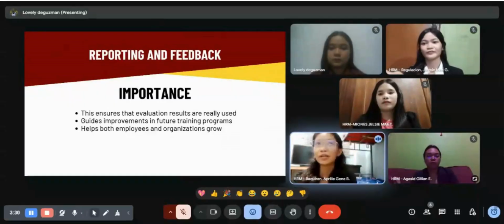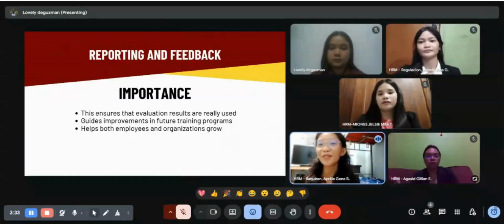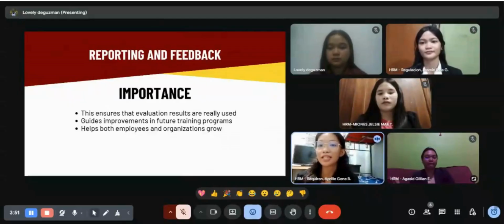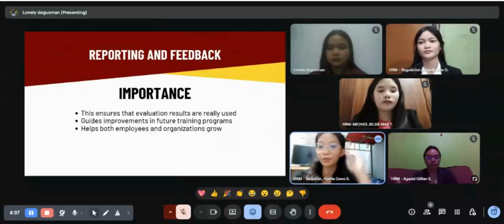Okay, so now let's move on to the reporting and feedback. After we collect data through evaluation instruments and analyze the results, the next important step is the reporting and feedback. This stage is about sharing the findings of the training evaluation with the right people, such as trainers, trainees, managers, and even the whole organization. Reporting and feedback are very important because they make sure that the results of the evaluation are not just stored but are actually used for improvement.